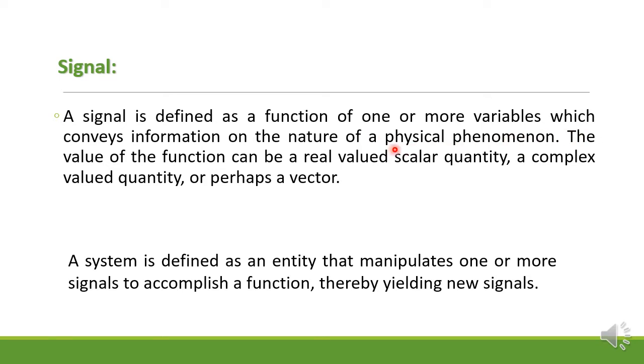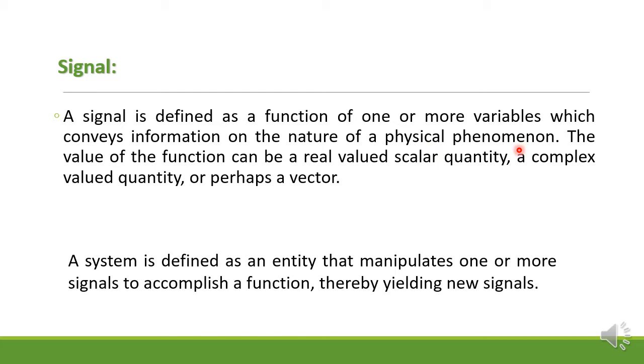Physical phenomena is nothing but what? Using some instruments, we are sending the information from one end to the other end. Okay, some physical phenomena we are using. We are using the transmission line, or we are using some antennas to transmit the signals from one end to another end. Okay, so that is why a signal is defined as a function of one or more variables which conveys the information on the nature of a physical phenomena.